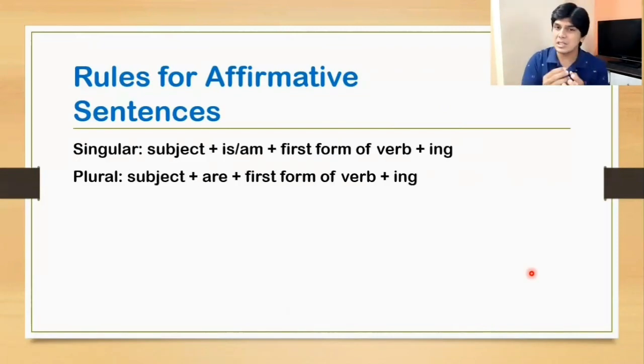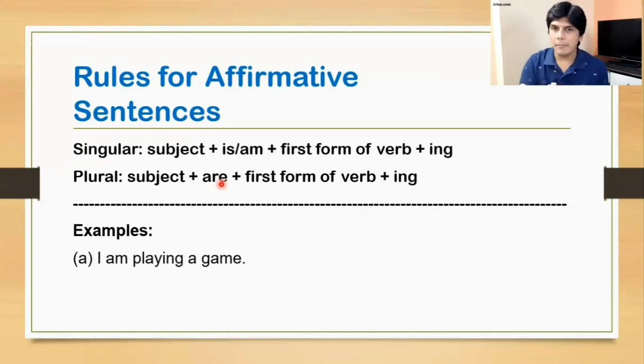Rules for affirmative sentences in present continuous tense. Whenever the subject of affirmative sentence is singular, then first the subject comes, then is or am, between these two, anyone. Then first form of the verb plus ing, means verb plus ing. Then for plural subject, are, because it's plural. Then first form of the verb plus ing, means present participle. Now see the examples.